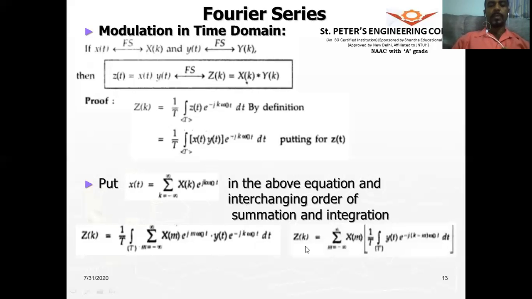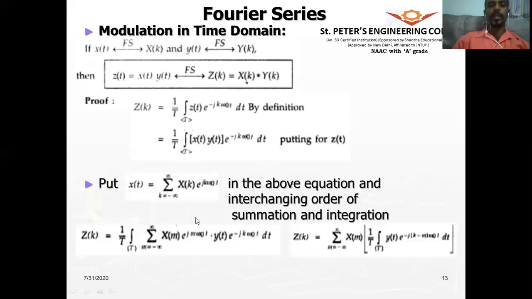So finally Z of k will be equal to, now you can interchange the order of integration and summation. The summation can go outside, and integration with respect to t. Here, instead of k, it will become in terms of m, and wherever k is there for the first case, you have to replace it with m, because it will be confusing to have 1 k here and 1 k there.